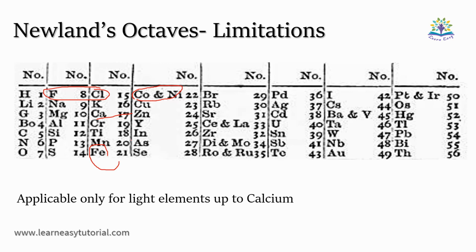The next major classification after Newland was Mendeleev's periodic table, which we will learn in our next video.